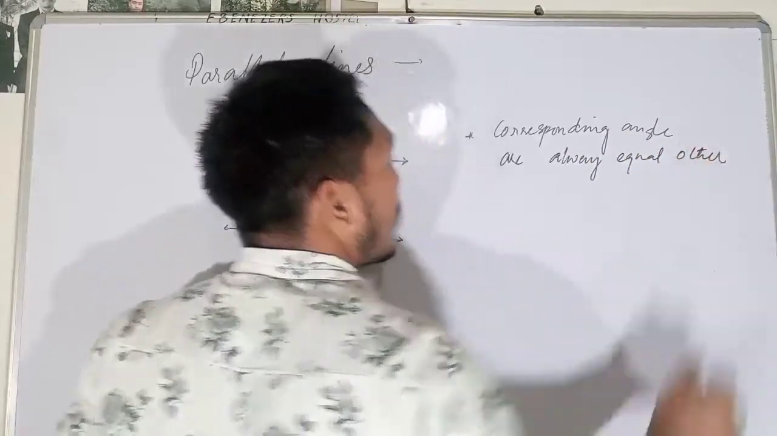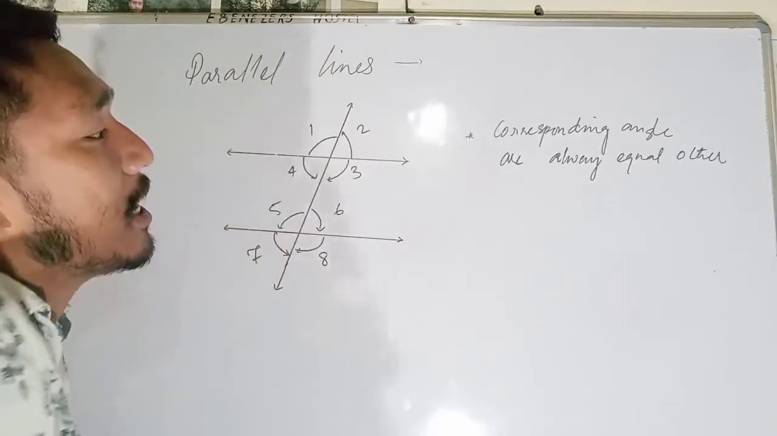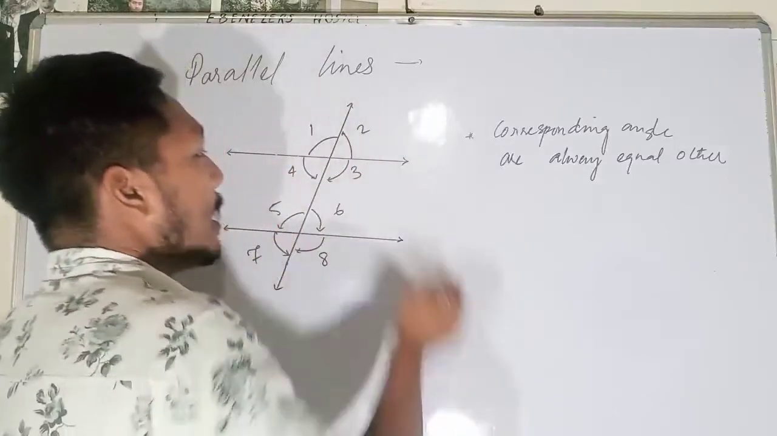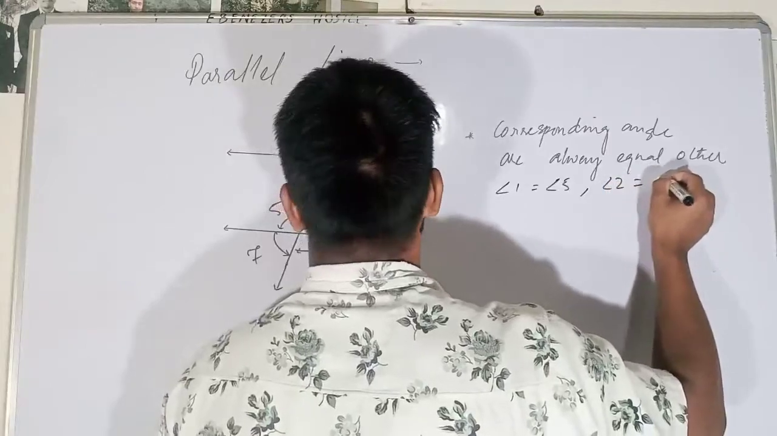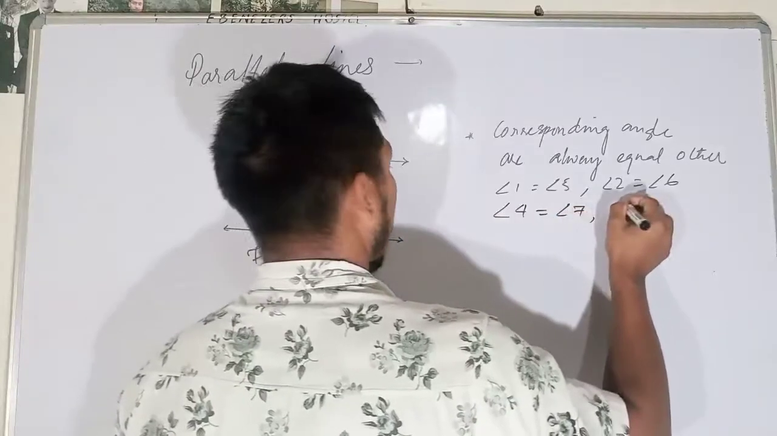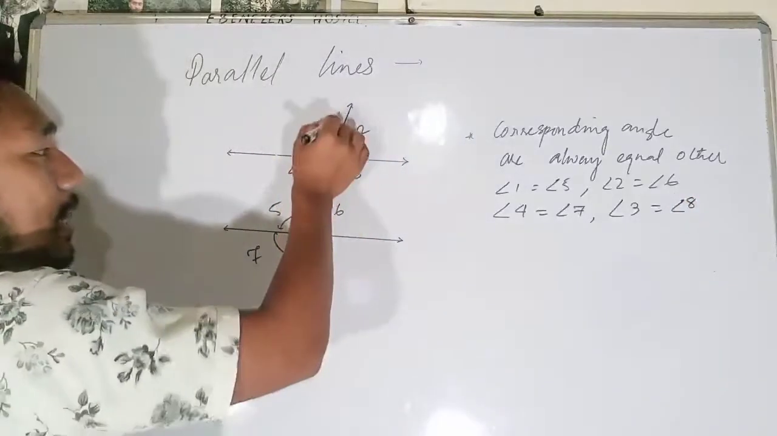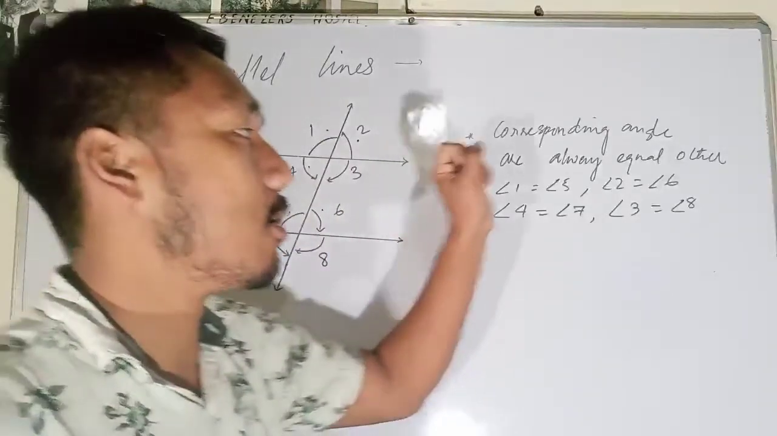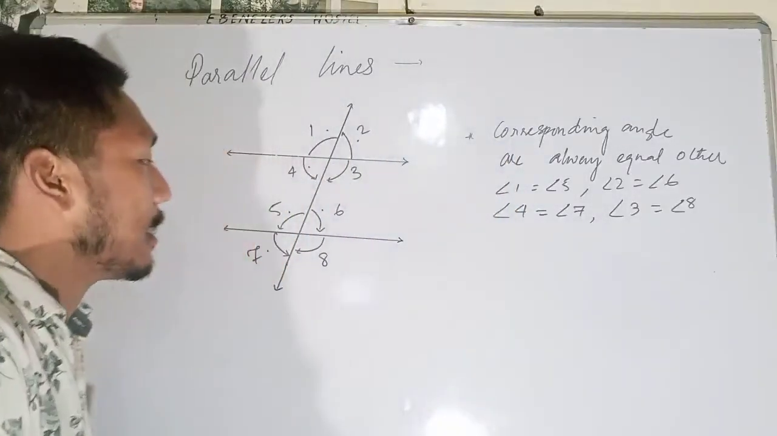The first property is that if two lines are parallel to each other and there is one transversal line, then the corresponding angles are always equal to each other. That means angle 1 will be equal to angle 5, angle 2 will be equal to angle 6, angle 4 will be equal to angle 7, and angle 3 will be equal to angle 8. Every time, the corresponding angles will always be equal to each other.